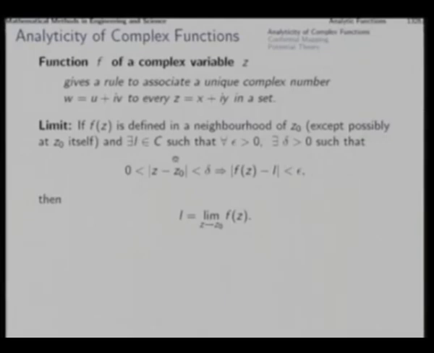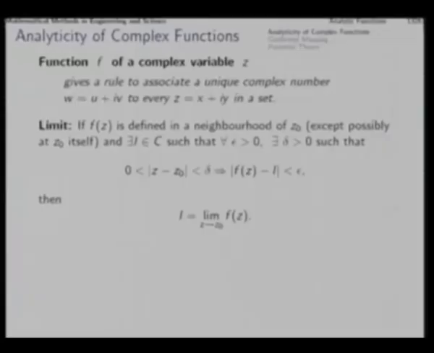That is, around z0 you can find a small neighborhood such that you can approach the function value as I with any tolerance required.